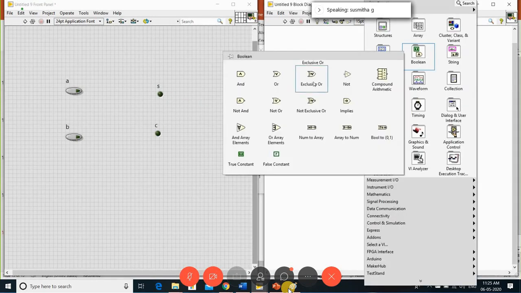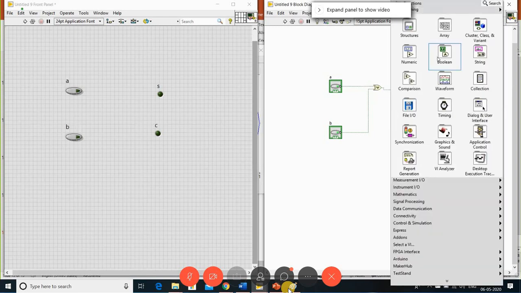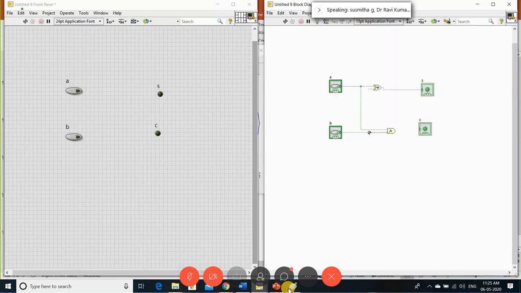So same thing, I'm drawing that sum is equal to A XOR B and carry is equal to A AND B. Right now, I want to create my VI, that is the half adder VI. So I call that VI.